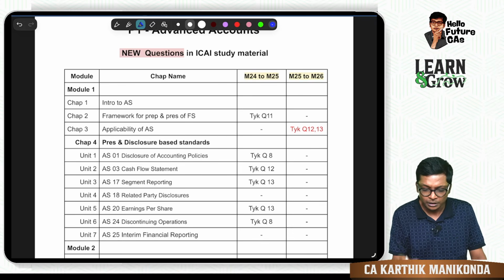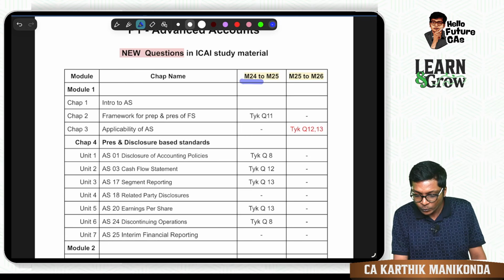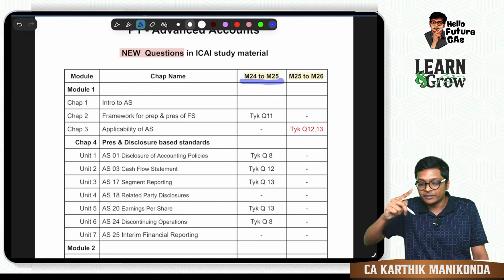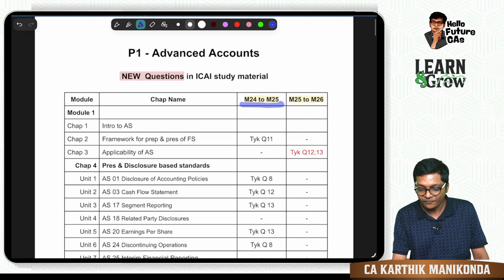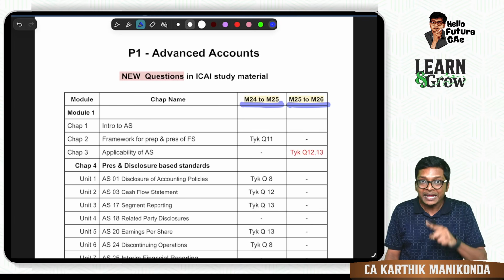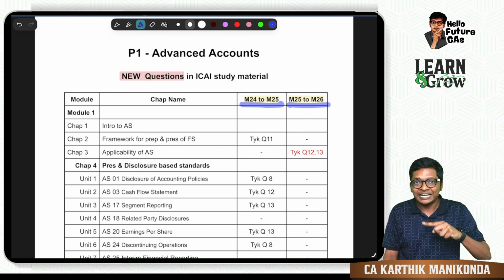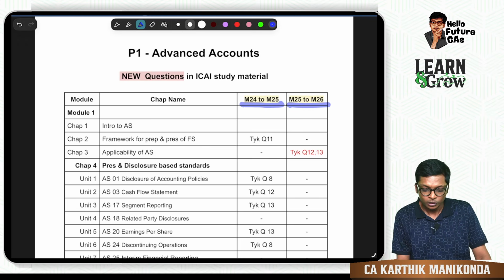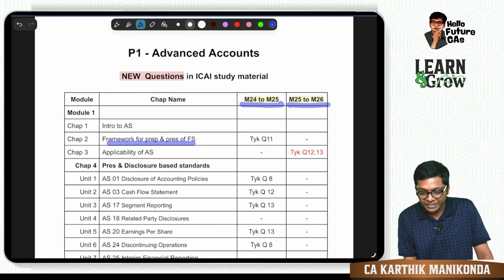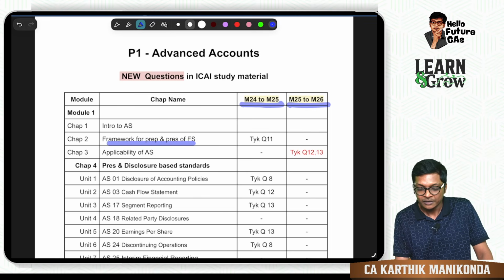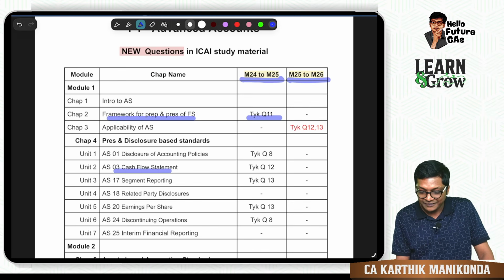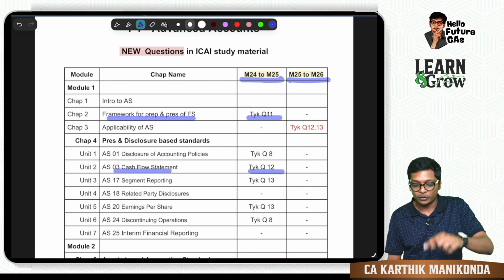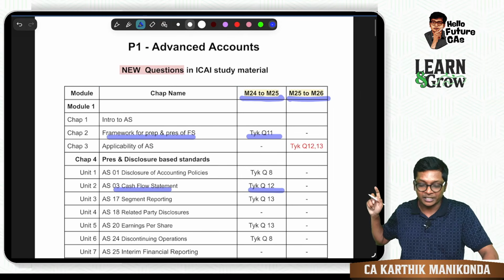For example, what I have done from May 24 to May 25 version, what are the new questions added? Chapter wise is given over here. And from May 25 to May 26, what are the questions added? I have given the PDF over here. So for example, in Framework for Preparation and Presentation of FS, from May 24 to May 25, they have added Test Your Knowledge question number 11. In Cash Flow Statement, they have added Test Your Knowledge question number 12. Like this, the full list is given over here, guys.